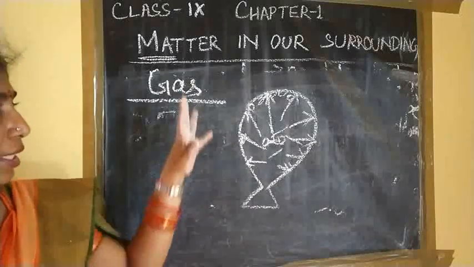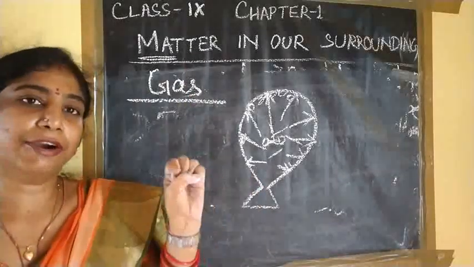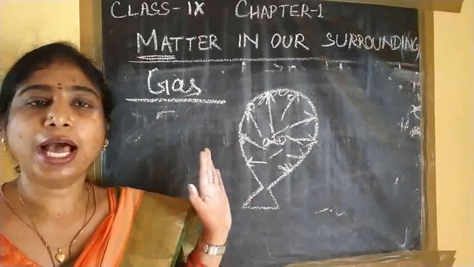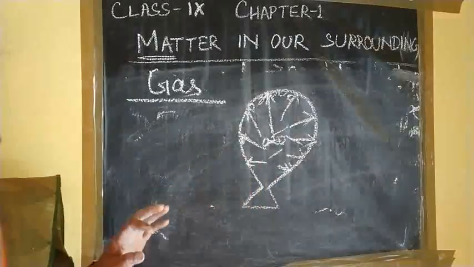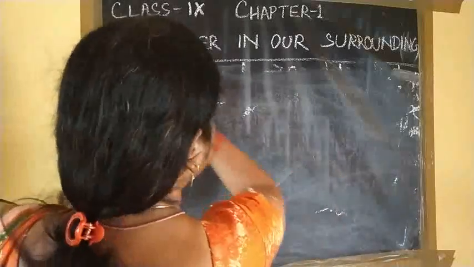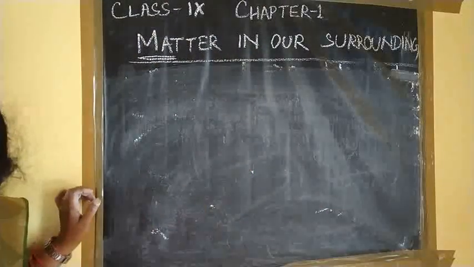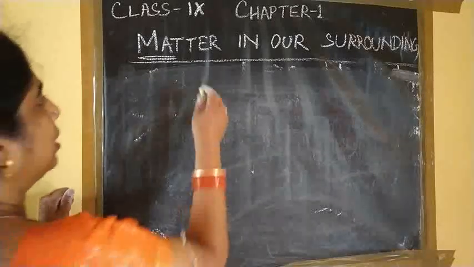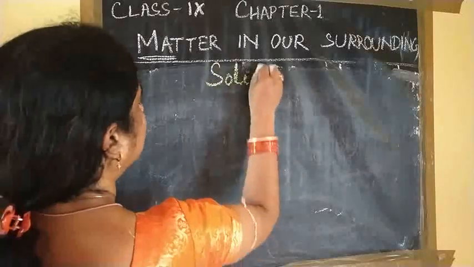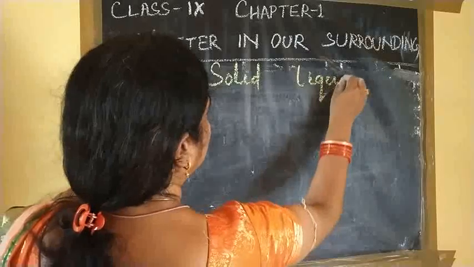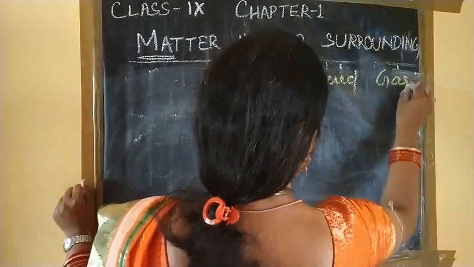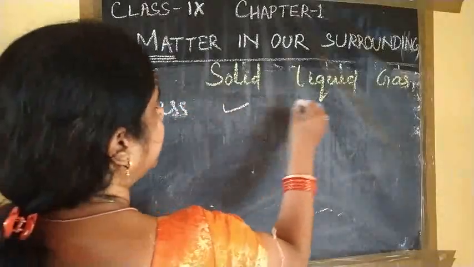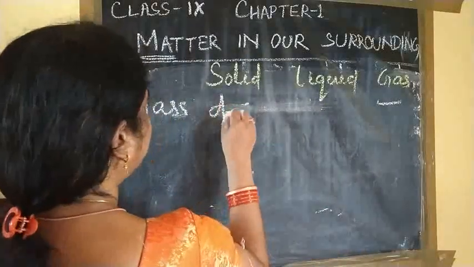All of you know that we categorize solid, liquid and gas according to their properties. First, about mass. Solid, liquid, gas: regarding mass, all have definite mass.